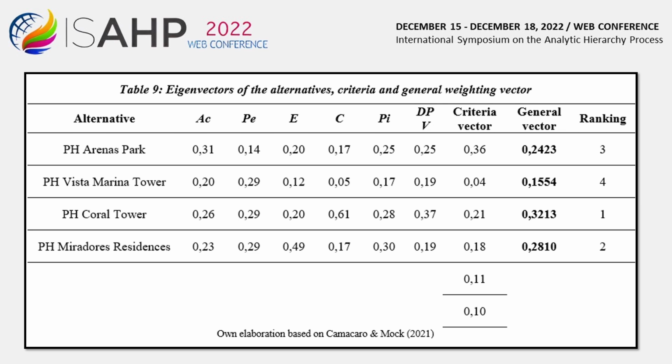All the criteria were represented by quantitative variables, so we proceeded with the normalization method of the values of the alternatives, for the cases of contribution, plus, and non-contribution, dash, that is, depending on the nature of each variable. This table shows the eigenvector matrix of the alternatives and also the eigenvector of criteria. To obtain the general weighting vector, it is enough to multiply the nxn matrix by the nx1 vector. By ordering the results, the ranking is obtained, with the property located in PH Coral Tower occupying the first place in the selection.